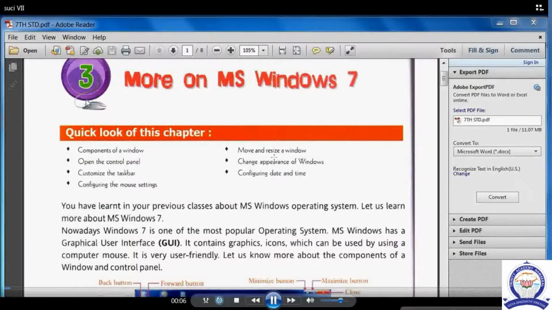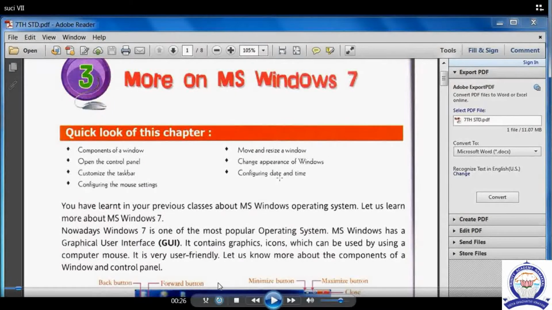In this lesson we are discussing more on MS Windows 7. After the end of this session, these are the topics we are going to learn: components of Windows, open the control panel, customize the taskbar, configuring the mouse settings, move and resize a window, change appearance of windows, configuring date and time.